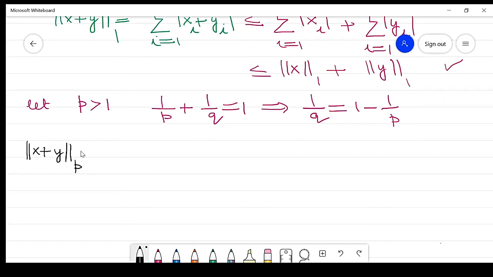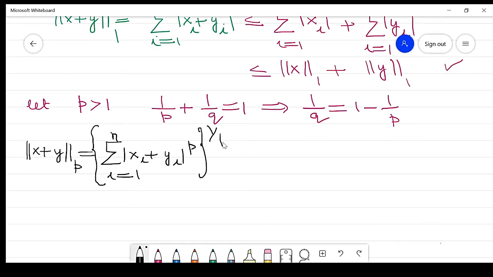Clear? So this is the summation of |xi plus yi| raised to power p, i running from 1 to n, and this entire term raised to 1 by p.